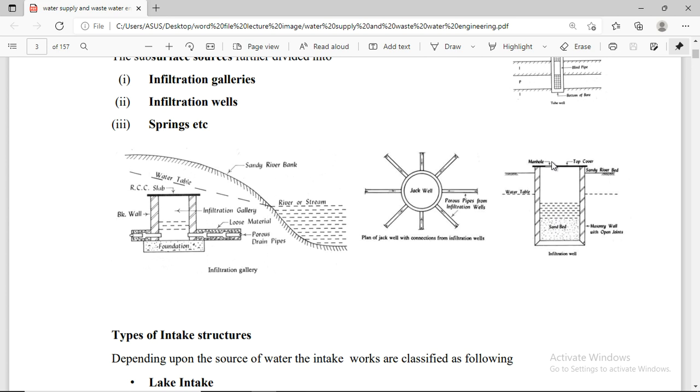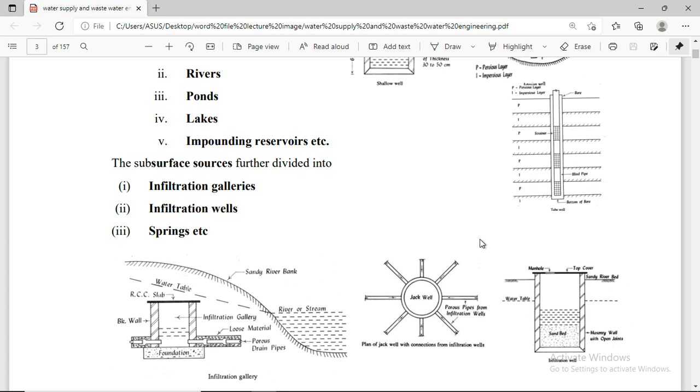We have to take it from this surface, from here. It depends on the springs and on the season. Water is available here, and the water level increases or decreases day by day, depending on the rainy seasons or the foundation or the water present here.